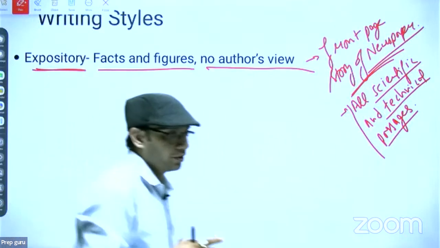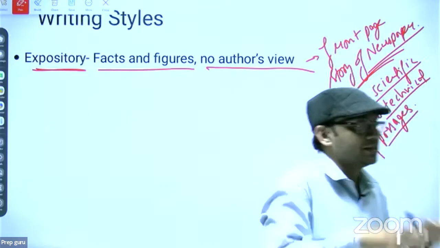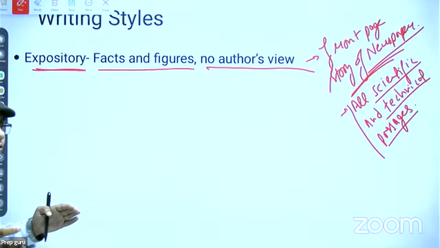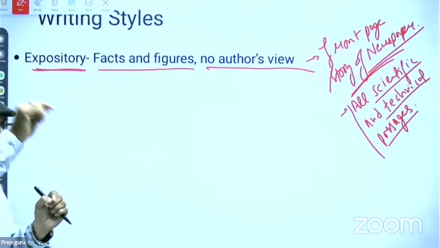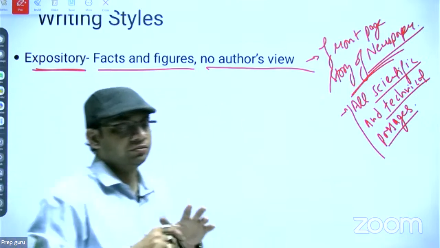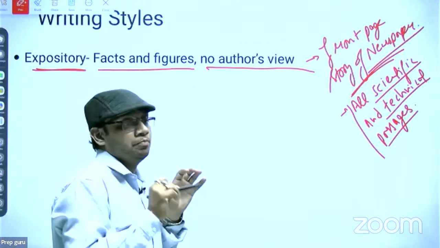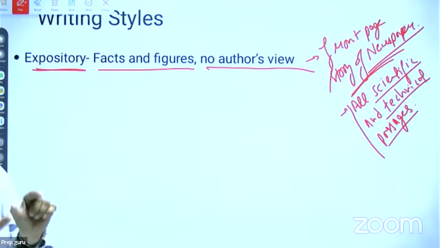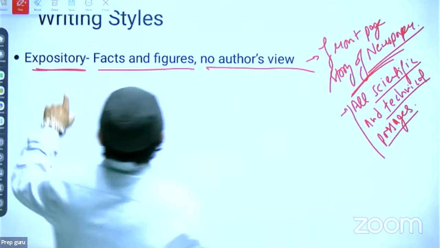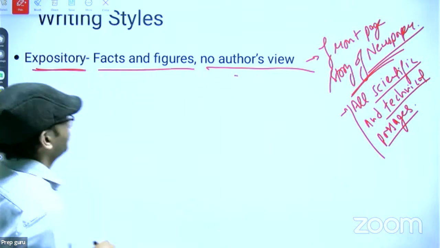And one thing important, always think within the given range of options. जैसे writing styles या tone जब भी आप सोचना ना कि which answer is correct, तो your range should be what? Your range should be 4 options. बहुत broad मत सोचना. Why? Because फिर confusion हो सकता है. Because there are n number of tones, there are n number of styles. But if you think within the given range of options, तो clear cut differences आपके mind में आ जाएंगे, right? Now, expository पहचान लोगे. Fact and figures, no author's view. Clear?